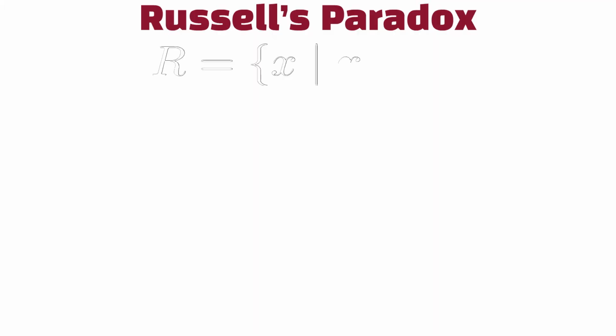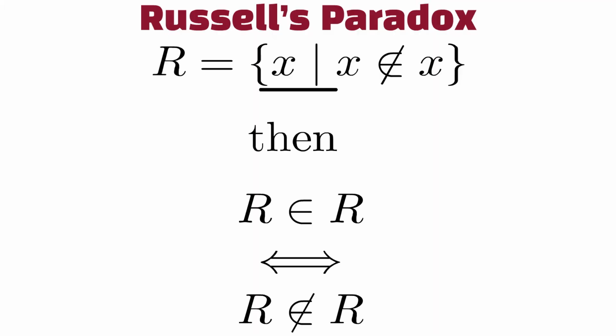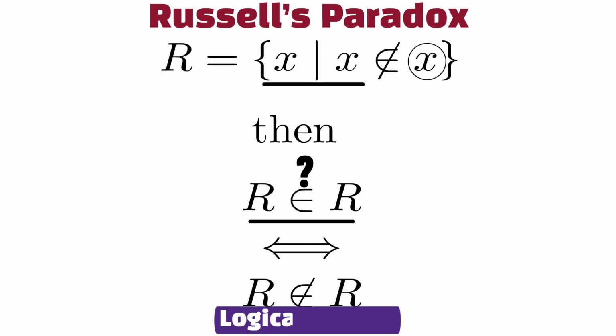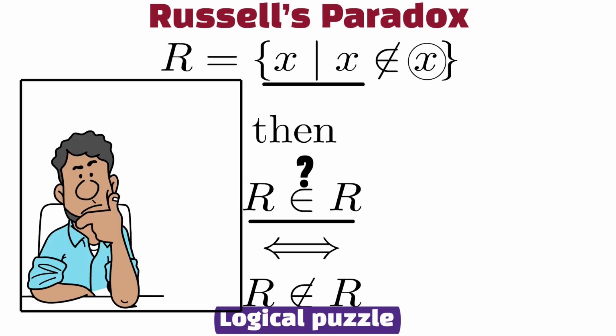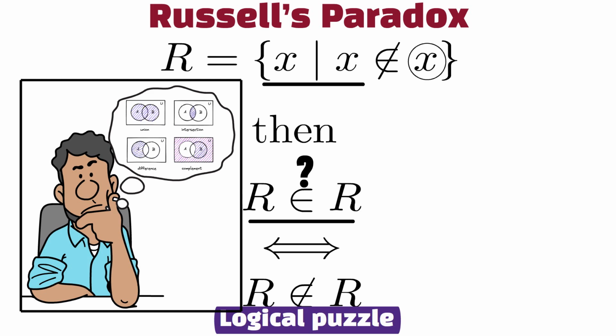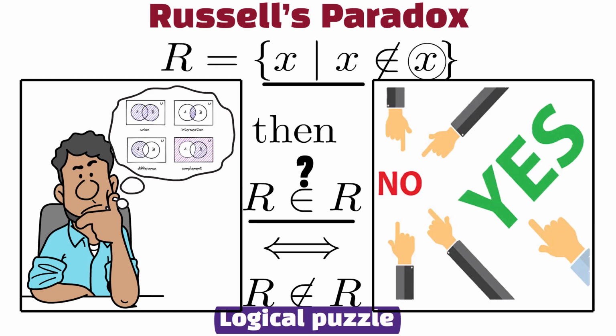Russell's Paradox. Russell's Paradox involves the idea of a set containing all sets that do not include themselves. If this special set exists, does it include itself? If it does, it breaks its own rule. If it doesn't, then by definition it should. This logical puzzle forced mathematicians to rethink the foundations of set theory. It shows that certain ways of defining collections lead to contradictions.